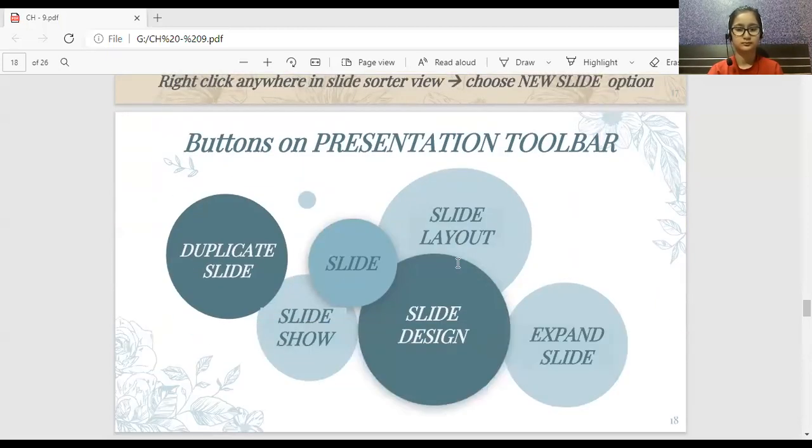Next, name the buttons present on the presentation toolbar. Slide, slide layout, slide show, slide design, duplicate slide, expand slide. Be quick. Anji Sahesh, name them. You are looking on the screen. That means you have not revised the test.